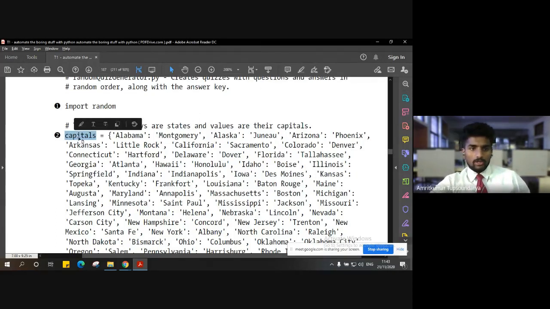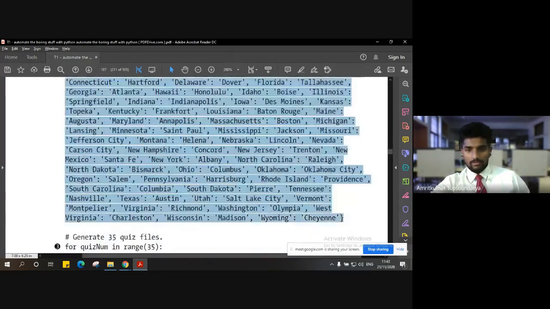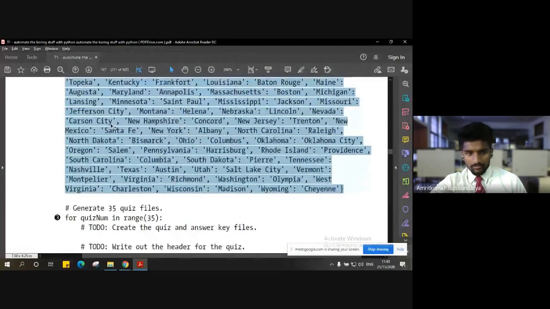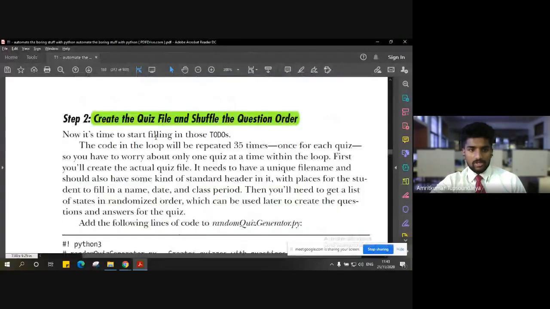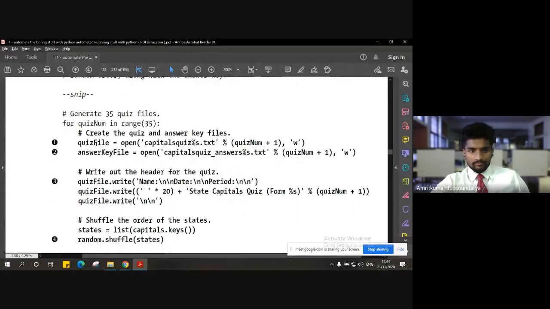You have to create a dictionary here with the name capitals, and that dictionary should have the key value pairs. Now, what will be the key and value? Key will be the name of the state, value will be the capital, right? So this data you have to create. And once we have this text document available, we save that file and then we create the quiz file, and also the questions which are in the shuffled order. Now, how do we do that?